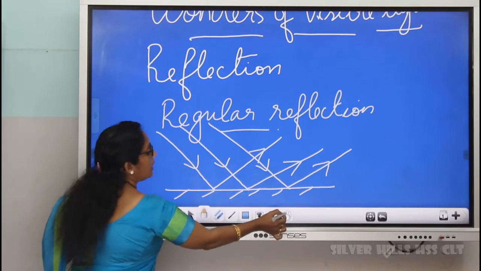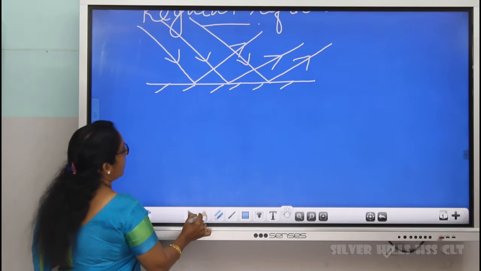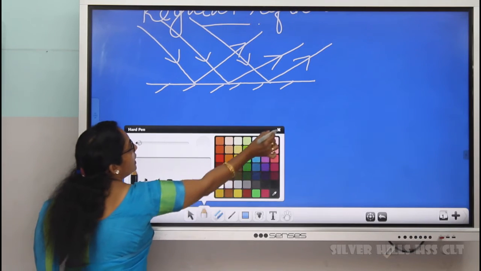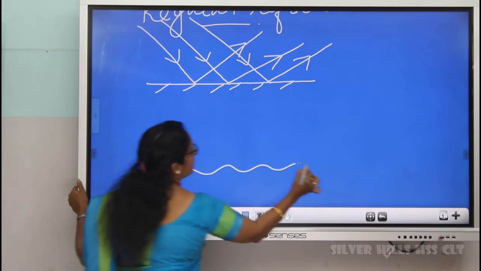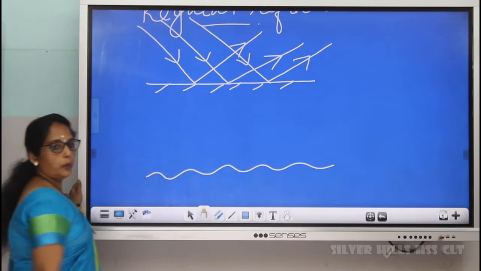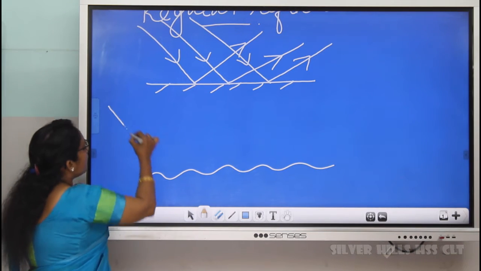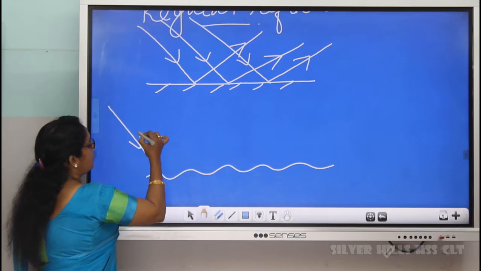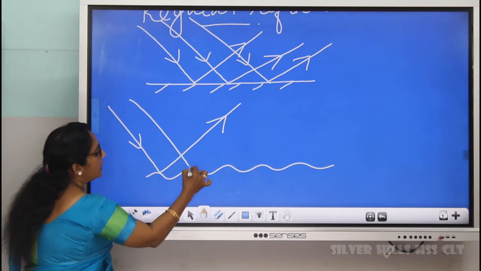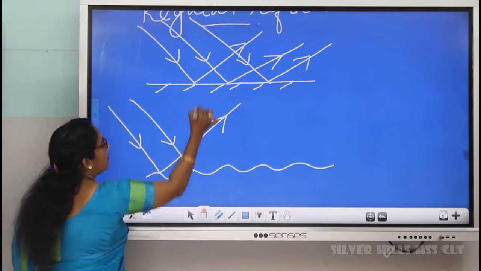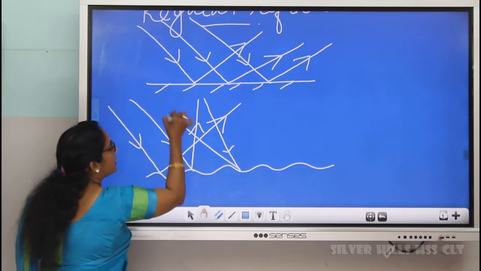And suppose you imagine that light is falling on a rough surface, what happens? Light falls on a rough surface. Just think, this is a rough surface, for example, cardboard or paper or cloth. Now, if light is falling on this rough surface, it is not reflecting regularly. See, just look, this may be reflecting this way. Here, it may be reflecting this way.